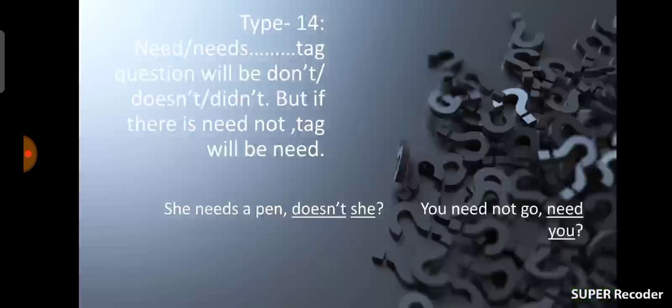Here we can see need not, so we should not use does, did or do. We should use need. You need not go, need you. I repeat, you need not go, need you. Here is the difference between need or needs and need not. Okay, dear students, move on to the next rule.